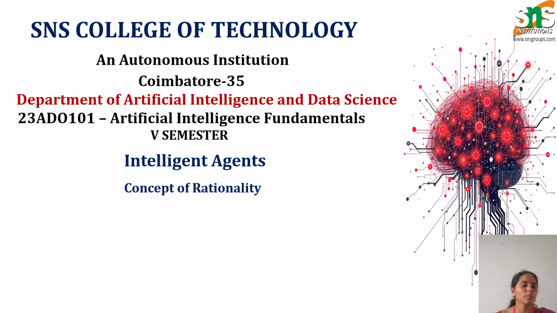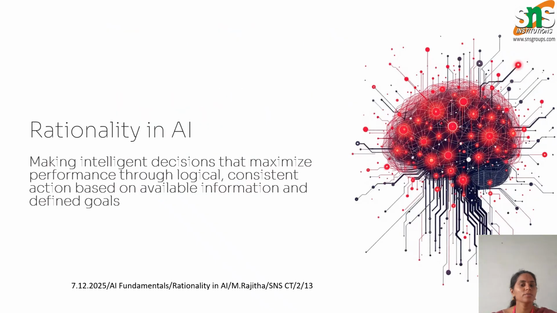Today we're going to see about the concept of rationality in AI. This presentation introduces the concept of rationality in AI. Rationality is the foundation of intelligent behavior in AI systems. It refers to making decisions that help the agent achieve its goal effectively. Understanding rationality helps us design agents that act logically and consistently. In this section, we will explore how agents are designed, how they use knowledge, how they handle uncertainty, and why bounded rationality is important in real world systems.